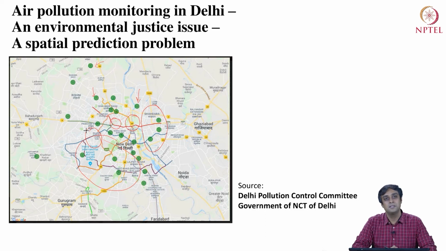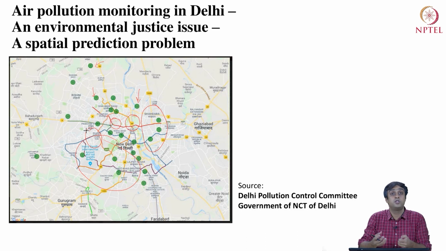Now the question arises: do the residents of Delhi, where the density of air pollution monitoring stations is low, not deserve to know the air quality that they are breathing, right? You can't have stations everywhere, but if you don't, you are leaving those residents outside the opportunity of knowing the air quality they are breathing.